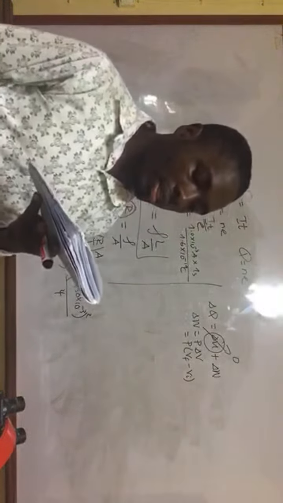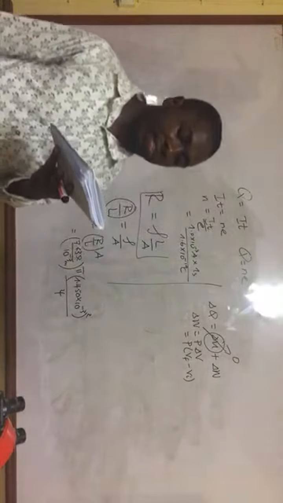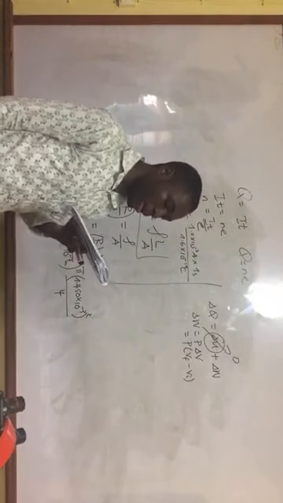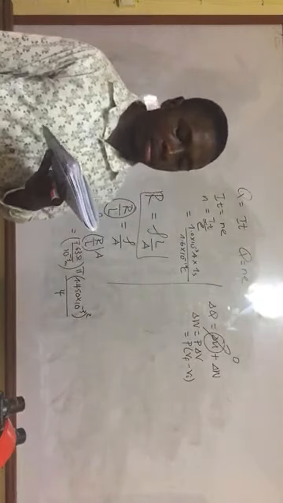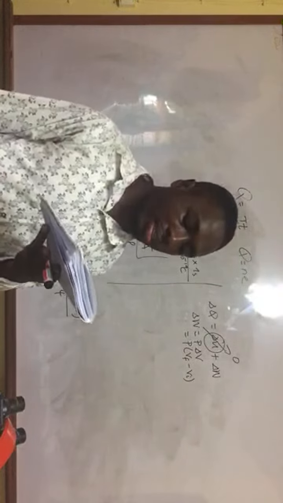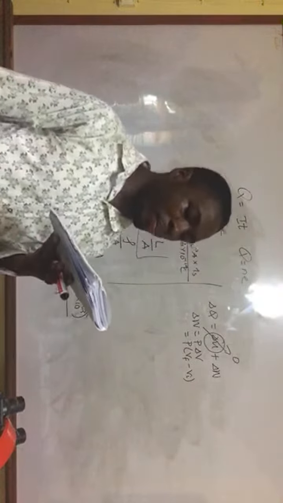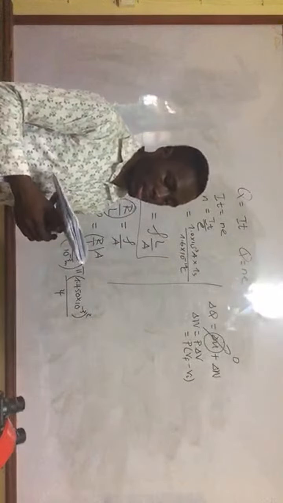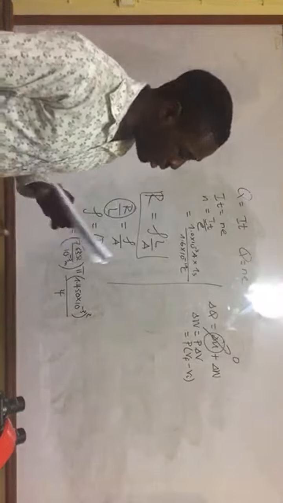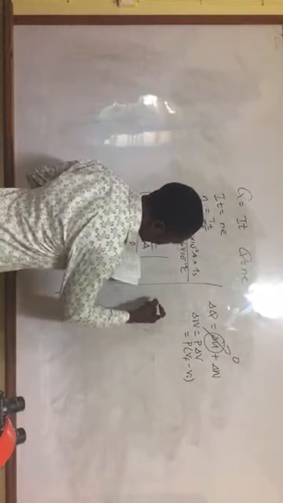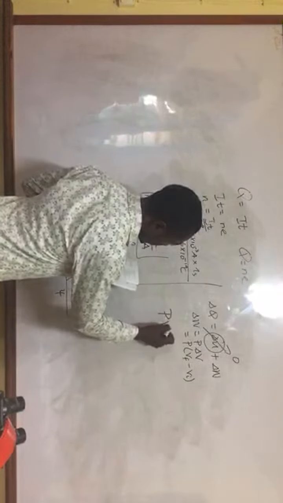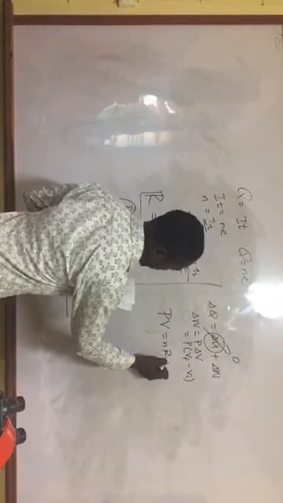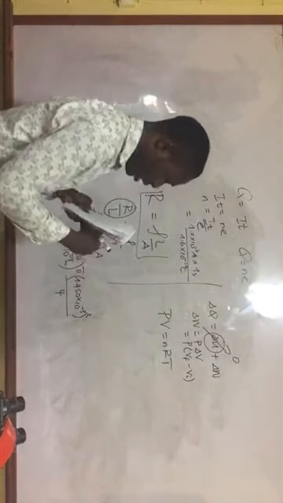Next, 83. A gas sample has a volume of 1.5 times 10 to the 5 meters cubed at a pressure of 3 times 10 to the 3 pascals. Its new volume when the pressure is reduced by half at constant temperature will be what? Now we usually know the equation PV equals nRT.